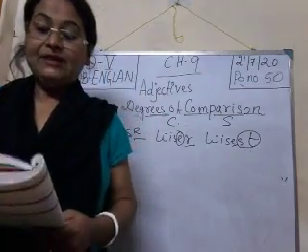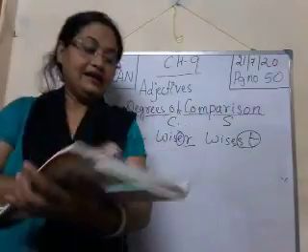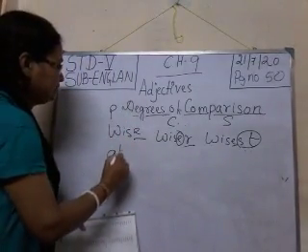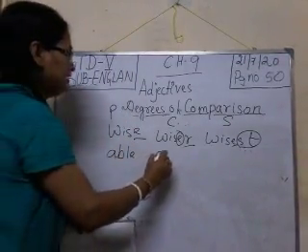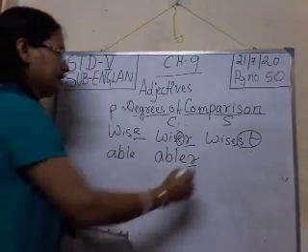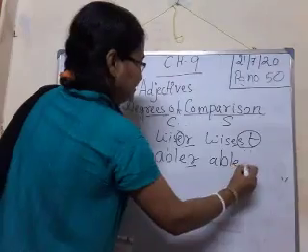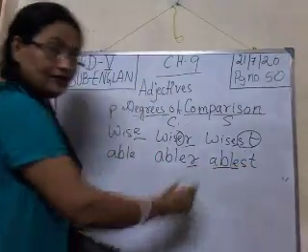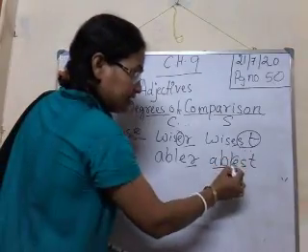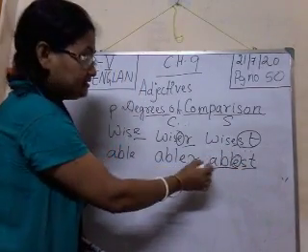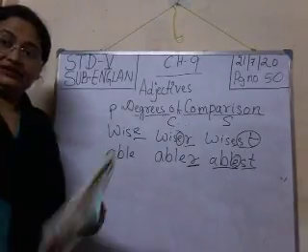Many examples are given here, you can read out this nicely. Like able, abler, ablest. See able, A-B-L-E, abler, A-B-L-E-R, so we have added R. A-B-L-E-S-T, ablest. As able already ends with the letter E, we have added ST for the superlative degree and R for the comparative degree.